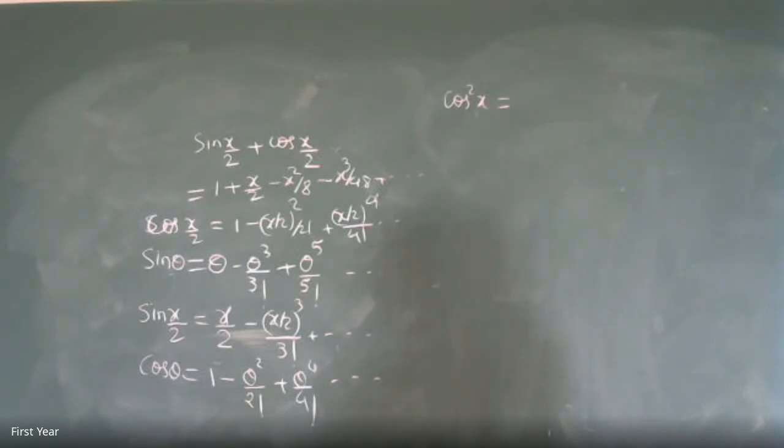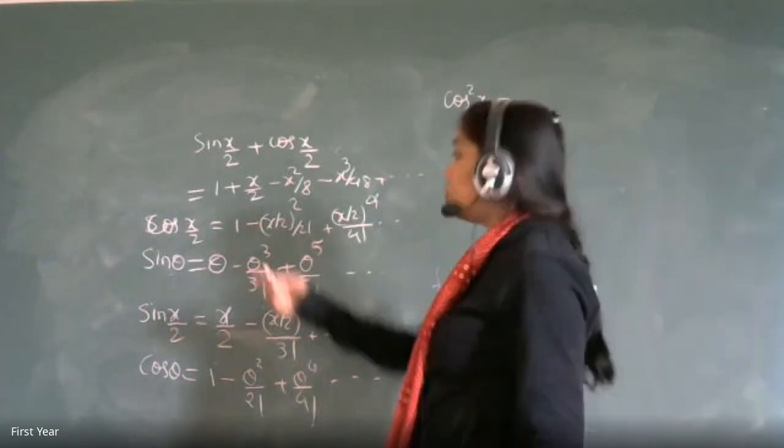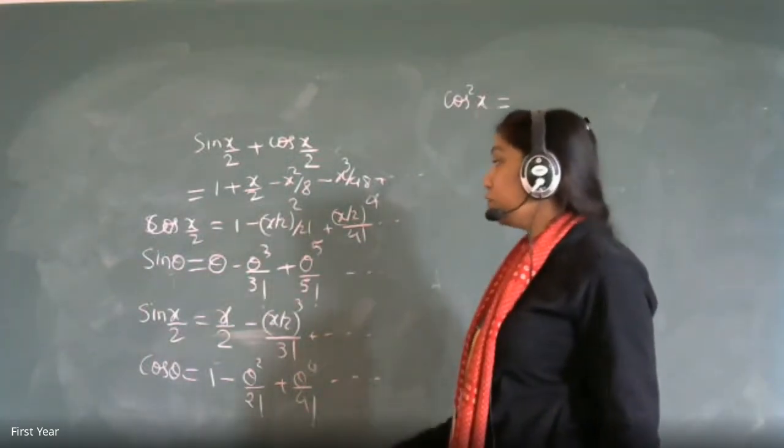I don't know if it is correct or not, but I think 1 minus x square upon 2 factorial plus x raised to 8 upon 4 factorial minus x raised to 12 upon 6 factorial. So you're saying you're squaring the terms of the cos formula, and the middle terms will be missing. Good, you tried. Not a very wrong thing to do.